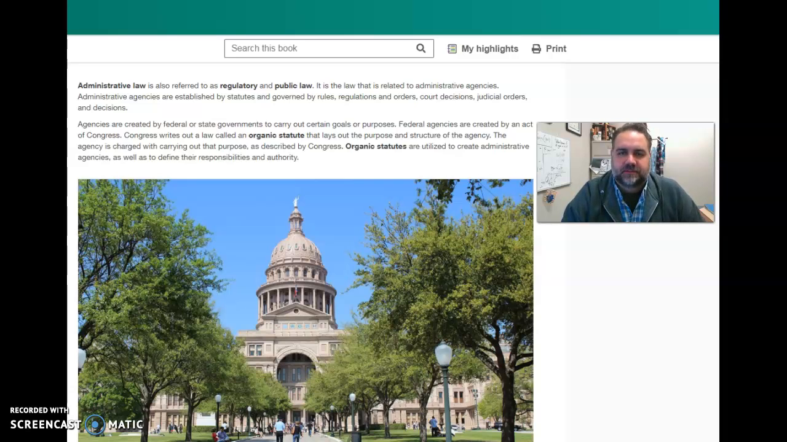Today we're talking about business law and specifically Chapter 10, which deals with government agencies and regulation. So what do you know about regulation?